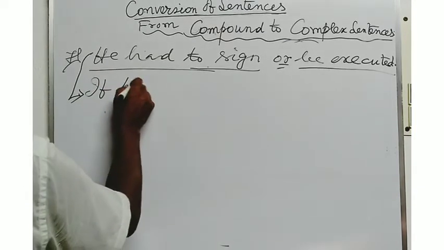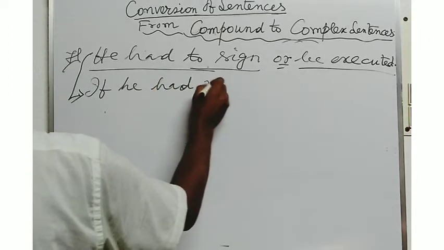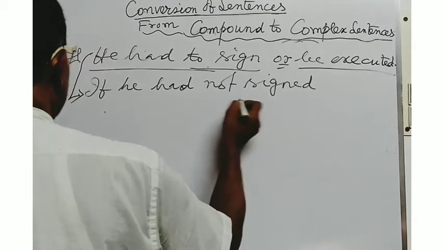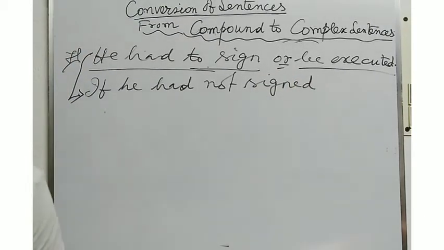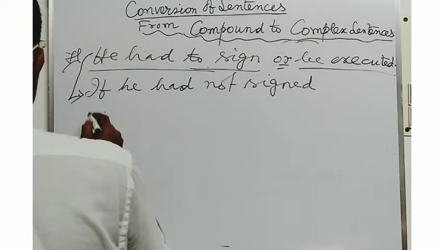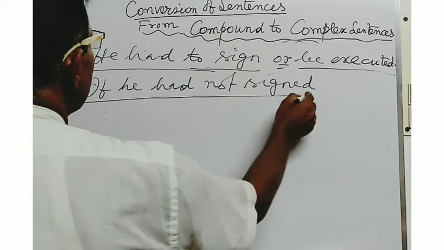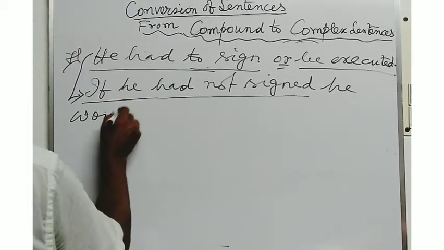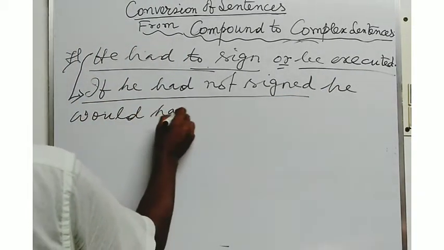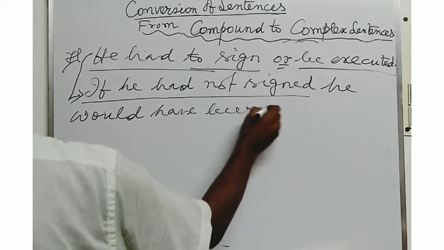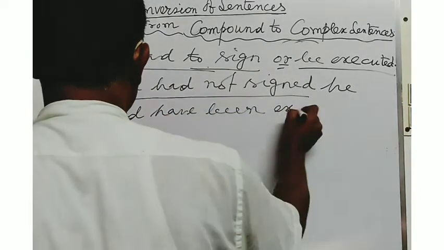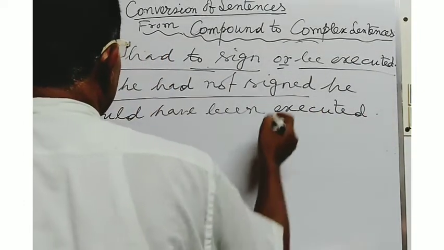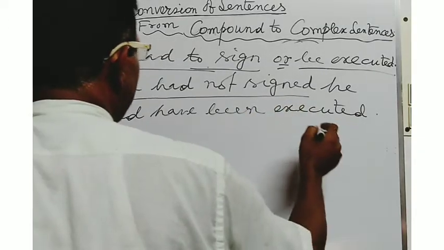If he had not signed, he would have been executed.